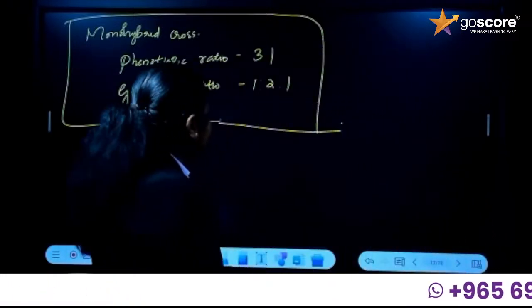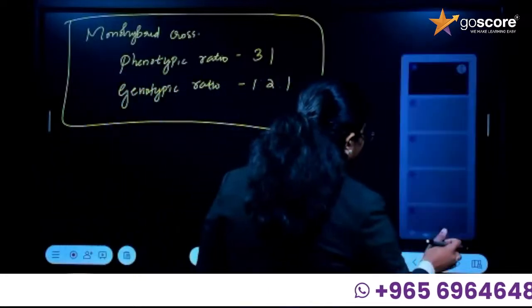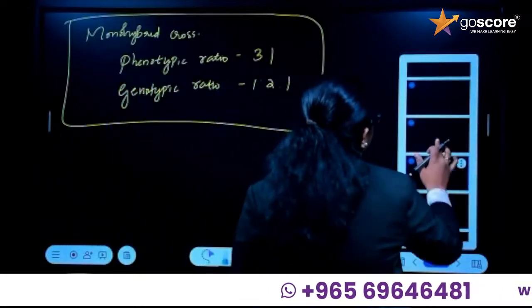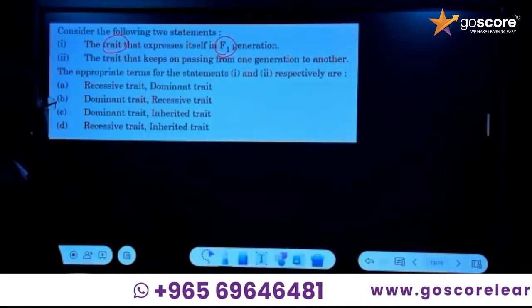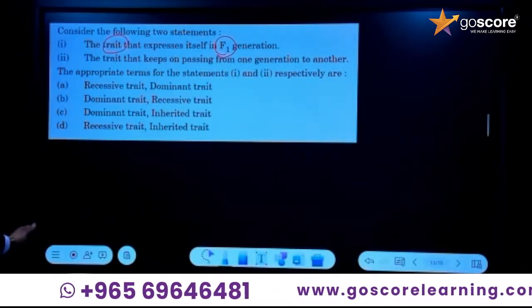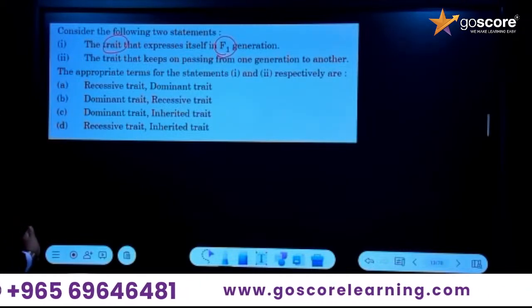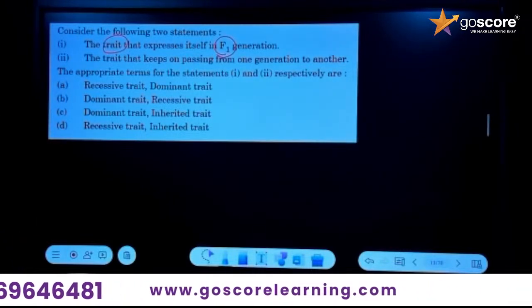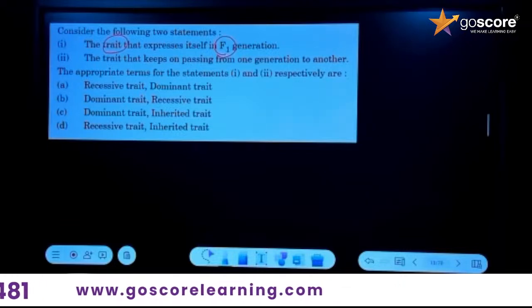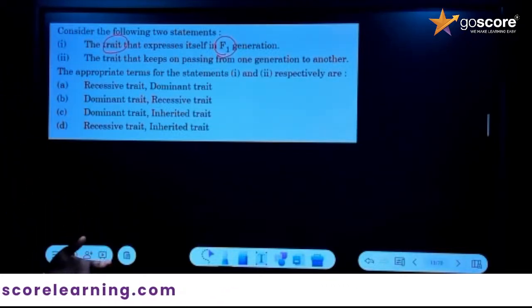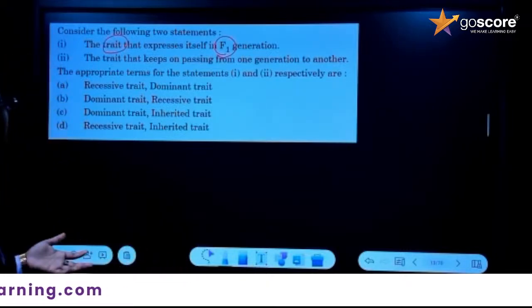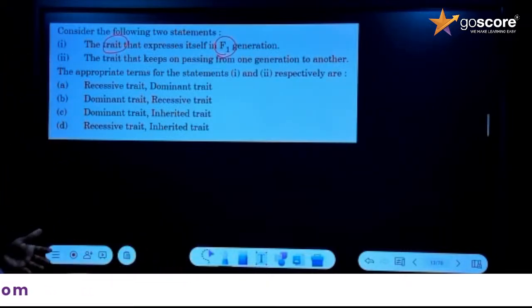Next we are going to see the questions. We were discussing the question, right? So we'll read the question once again. The trait that expresses itself in the F1 generation: what is the trait expressed in the F1 generation? That is capital T and small t, where we could say that it is a dominant trait.